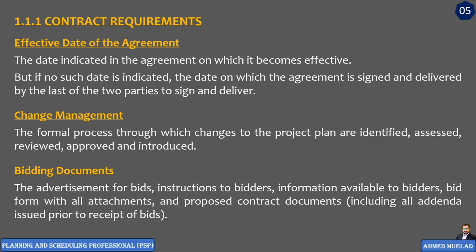Here we have two key points. First, bidding documents exist before the contract or before the agreement itself, because they exist in the bidding stage, before the contractors submit their proposals to the owner. Second, bidding documents can also contain proposed contract documents like drawings, specifications, and general conditions.